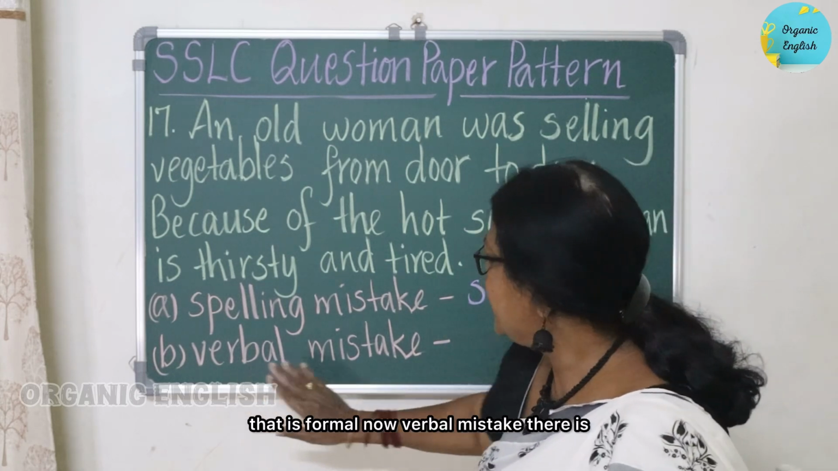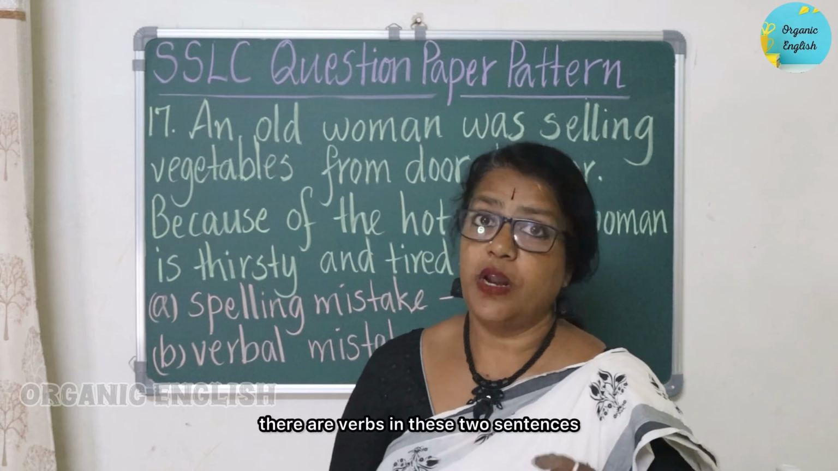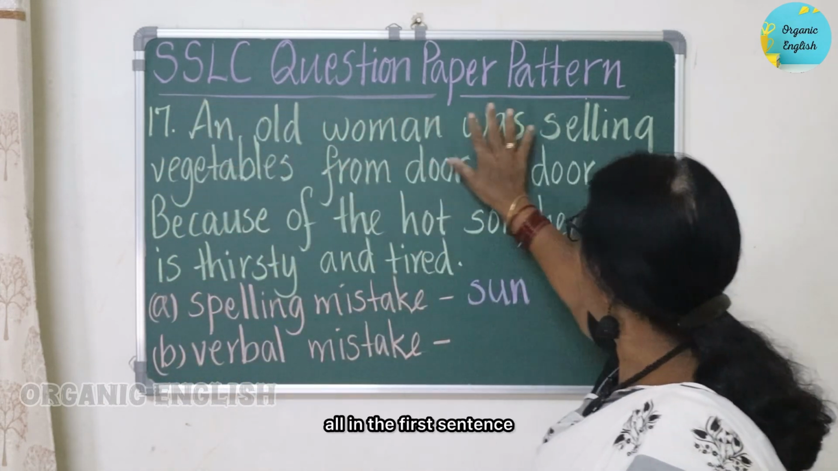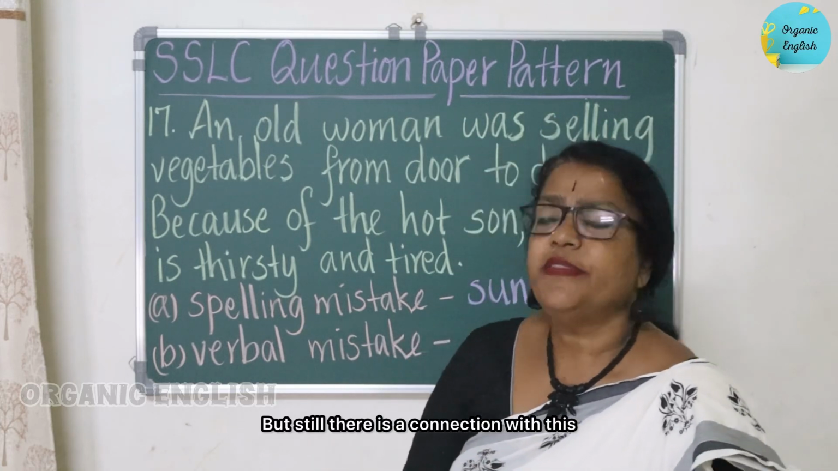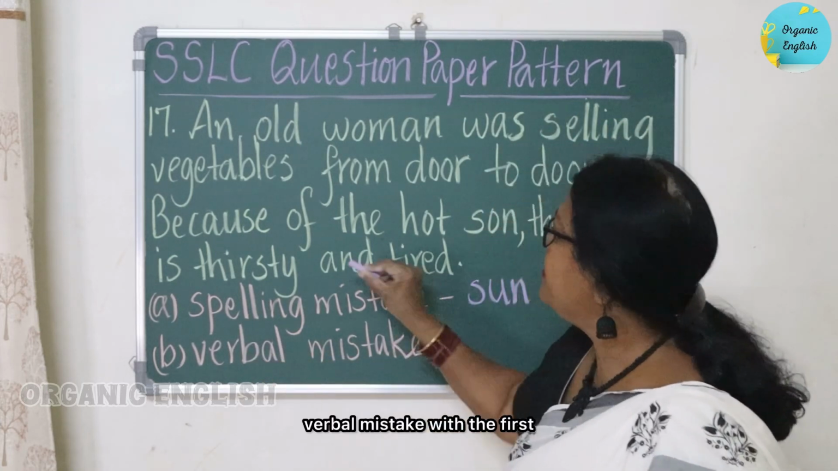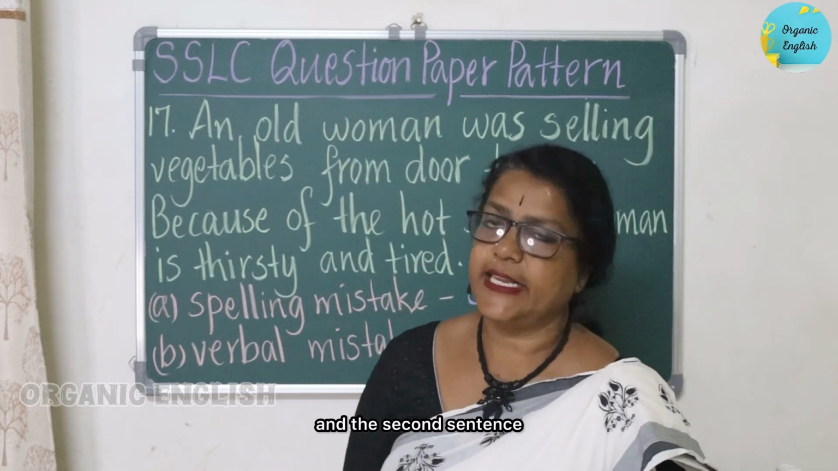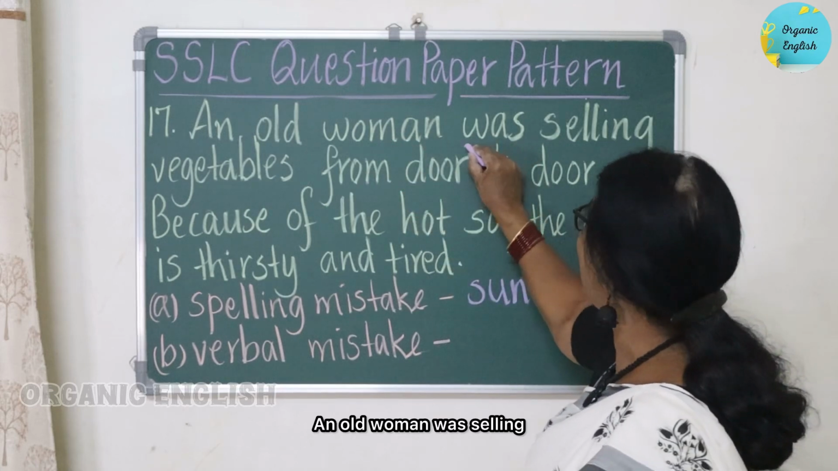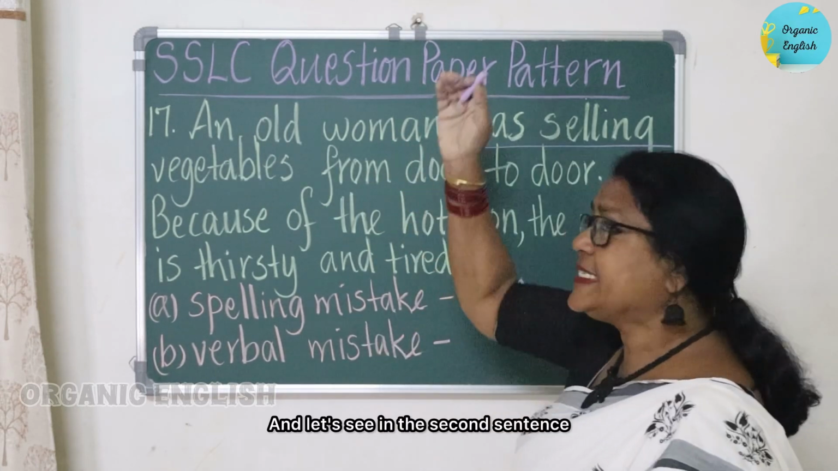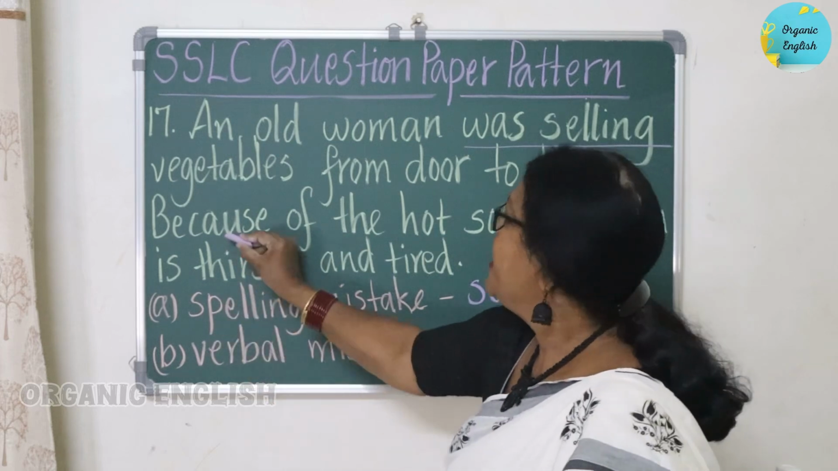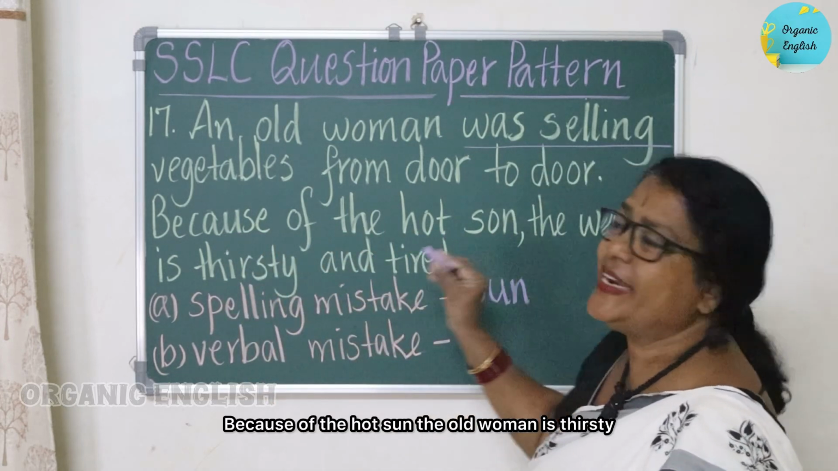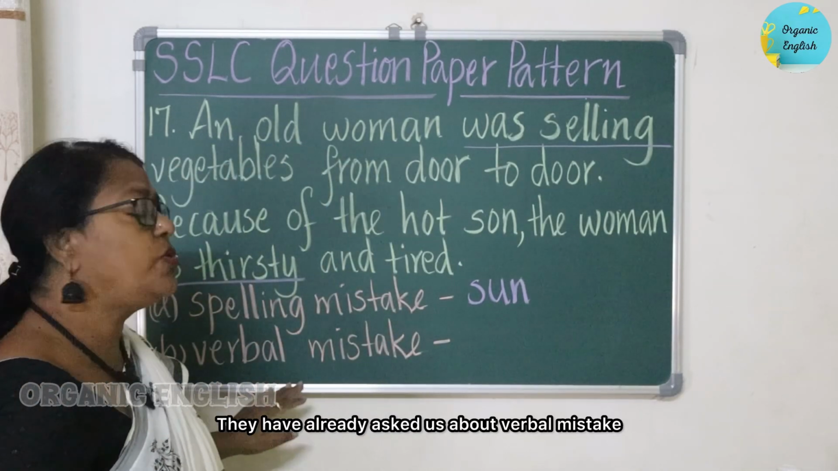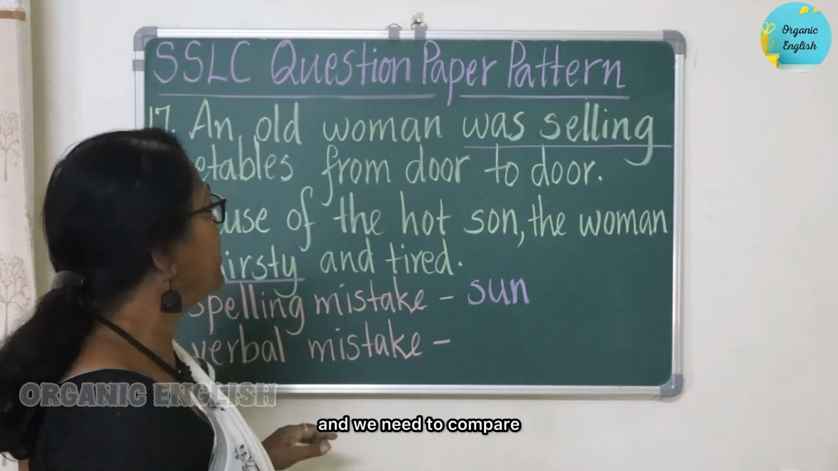Now, verbal mistake. There are verbs in these two sentences, and we found that there is no mistake at all in the first sentence, but still there is a connection with this verbal mistake between the first and the second sentence. Let's read again and find out what the verbs are. An old woman was selling is the verb. And let's see in the second sentence which is the verb. Because of the hot sun, the old woman is thirsty.